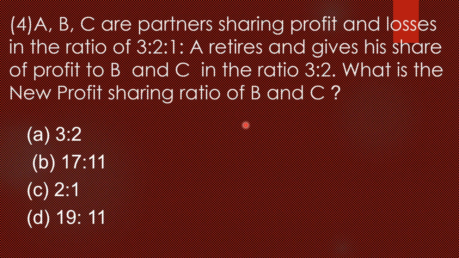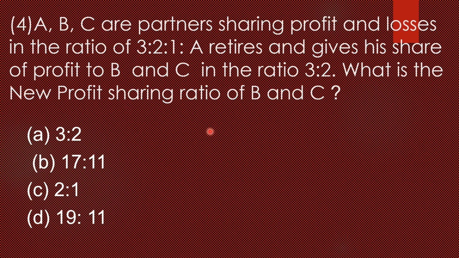Now if you add this gain share to the old share of B and C, you can find the new ratio. Very simple. Another way, you can take an example: suppose B has rupees 20 and C has rupees 10. Now A gave 5 rupees to B. B's old plus gain gives the new; C also the same, old plus gain gives the new.